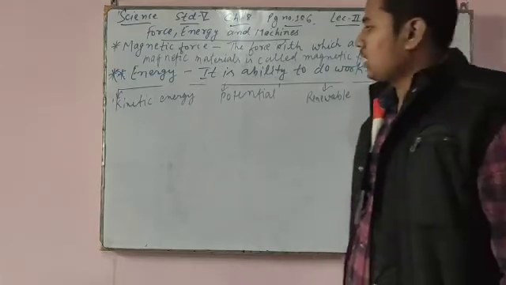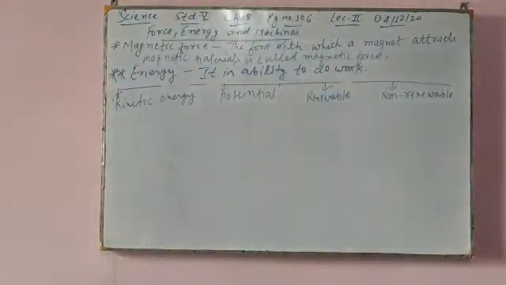Mechanical energy has two types: kinetic and potential energy. Kinetic energy is the energy that an object has due to its motion.